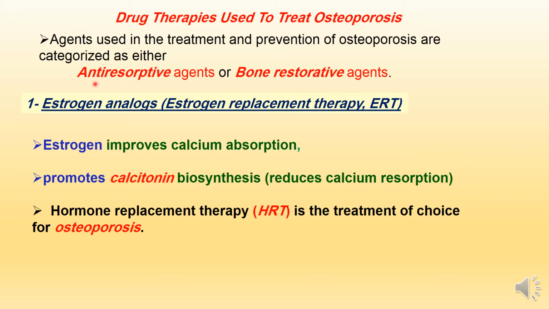The first therapy is estrogen analogs or estrogen replacement therapy. This therapy is beneficial, or the drug of choice, in treatment of osteoporosis type 1 or postmenopausal osteoporosis, as estrogen improves calcium absorption, and also estrogen promotes calcitonin biosynthesis, which is responsible for reducing calcium resorption. Hormone replacement therapy is the treatment of choice for osteoporosis type 1 or postmenopausal osteoporosis.